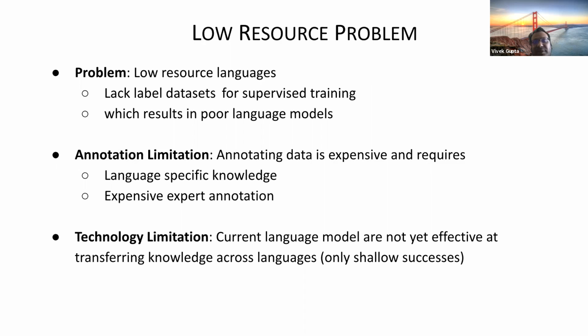There is also a technological limitation. Although we have very good neural models and state of the art performance, most of it is limited to English datasets and English settings. There is some success in transferring knowledge from those models to low resource languages, with multilingual BERT and XLM-RoBERTa, but these are only shallow successes. There are not very good successes in cross-language or transfer learning. So this is the main problem behind this work, and we did a simple, tiny bit of work on it, which I want to present in the next slide.